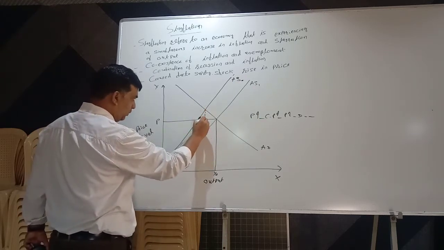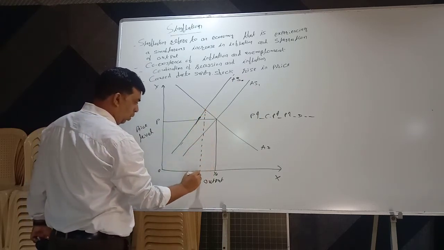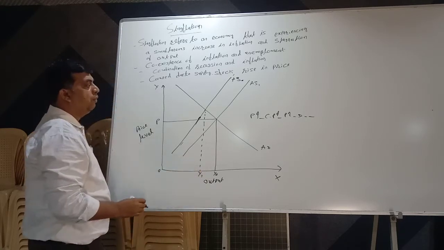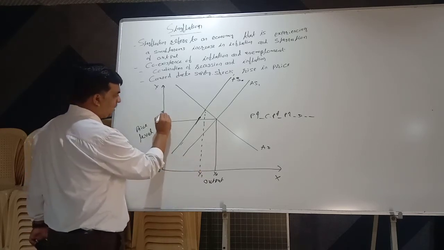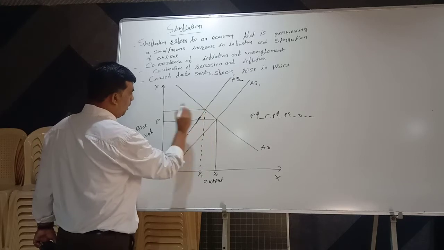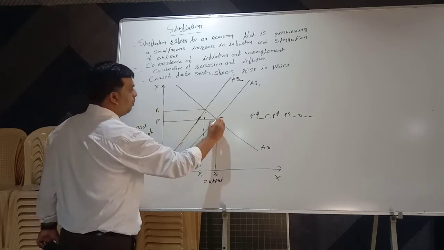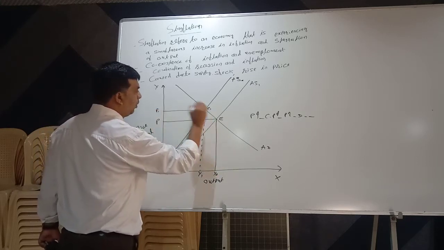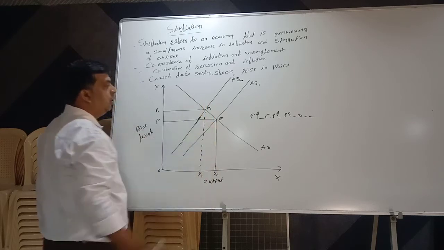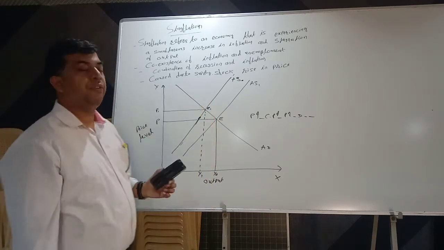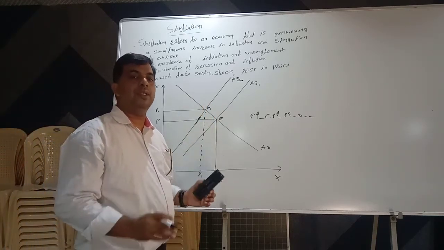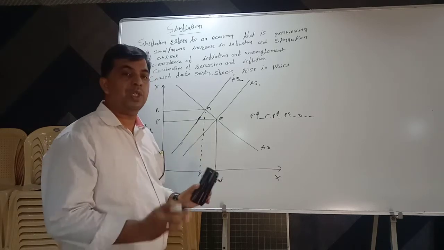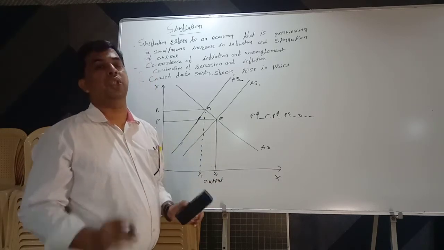So output falls from OY0 to OY1 and price rises from OP to OP1. This is equilibrium point E, and this is equilibrium point E1. So why does stagflation arise? Stagflation arises due to supply shock, due to a cost push situation.